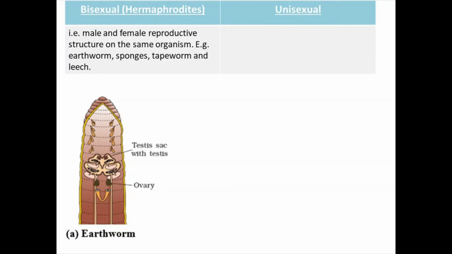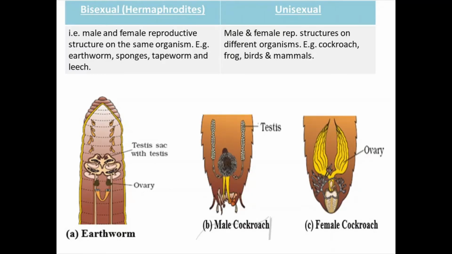Example is earthworm. So with the help of diagrams, it is easy to remember the terms also. In unisexual organisms, uni means one, only one sex is there. Means male and female reproductive structures are different. As shown in the picture, the example diagram is of the cockroach, you have done in 11th class, or human beings. They are unisexual, means male and female are separate.